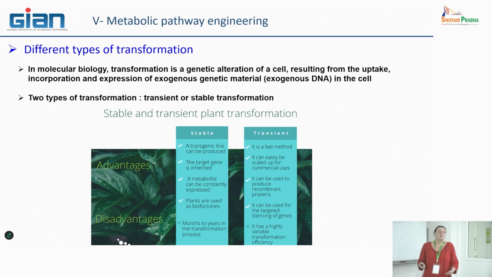And the only disadvantage we can have is the time. It's really time consuming to obtain this type of plants. On the other hand, the advantage of the transient strategy is that it is a fast method. Okay, it can easily be scaled up for commercial use.